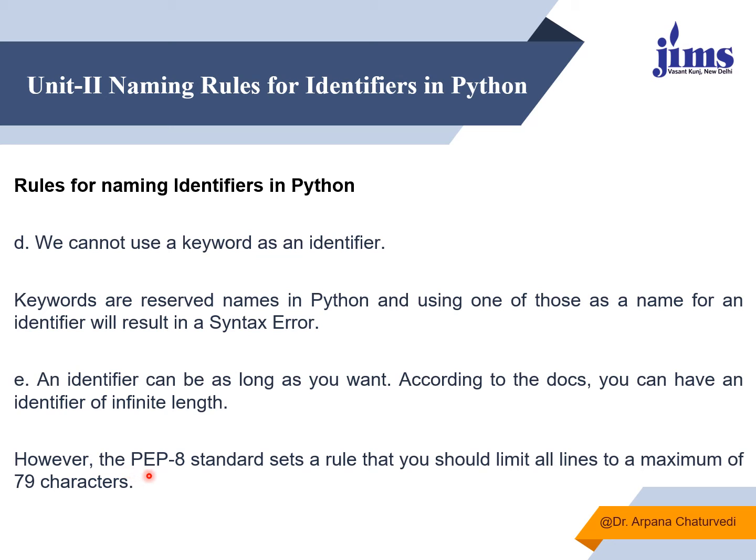As per the PEP standard, there is a rule that you should limit all lines to a maximum of 79 characters. But it is suggested that whenever you are giving a name of an identifier, it should be small, it should be meaningful, it should start with an alphabet or with underscore, and no other special characters are allowed except underscore. Numbers can be used but later on, not in the first position. So remember these are the rules.